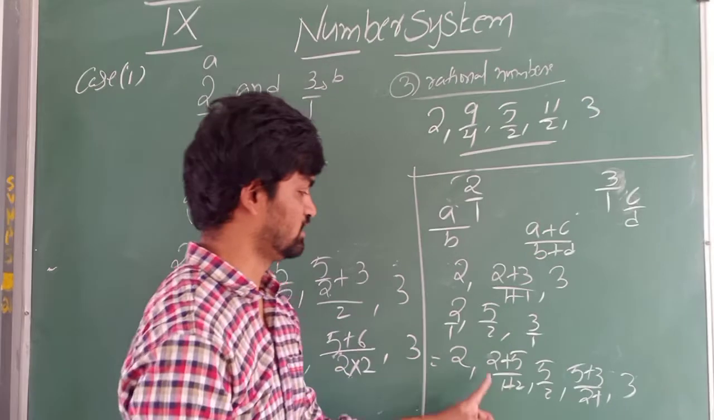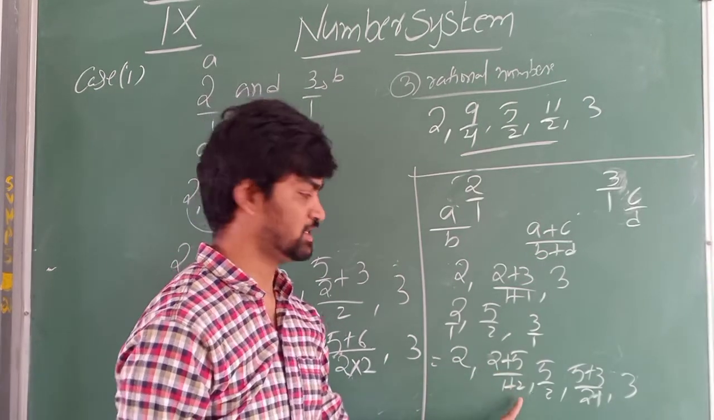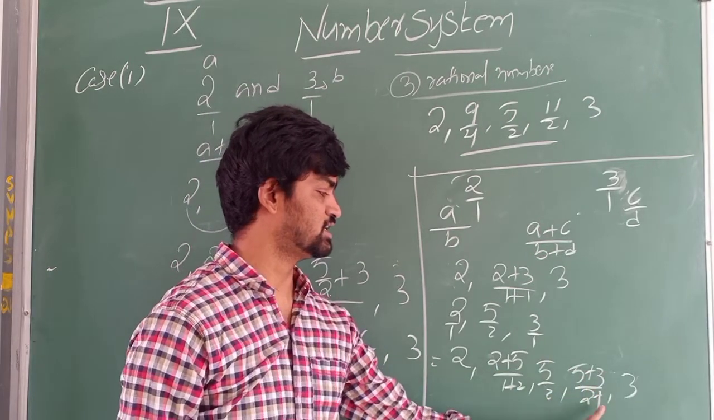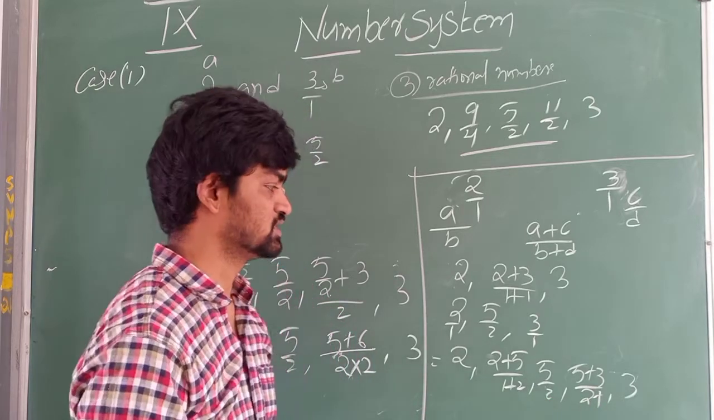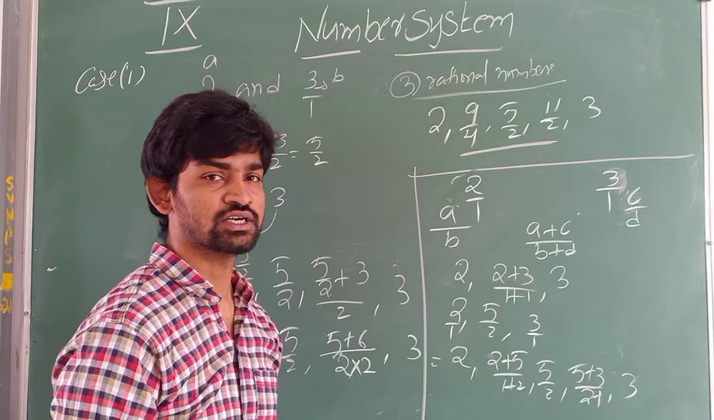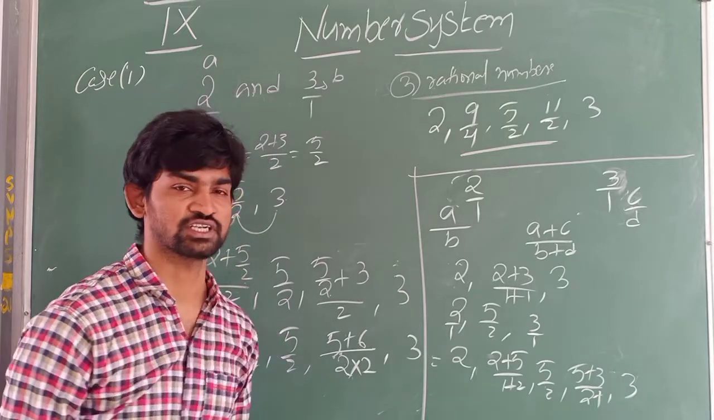You can just simplify it. 2 plus 5, 7. 7 by 3. Here 5 plus 3, 8. 8 by 3. So I have inserted 3 rational numbers. These are the 2 methods you can utilize to find rational numbers between rational numbers.